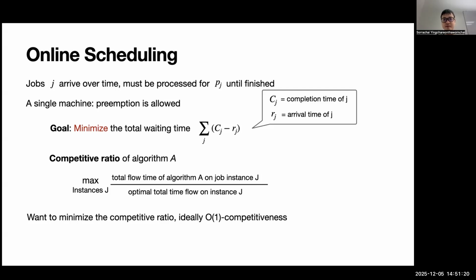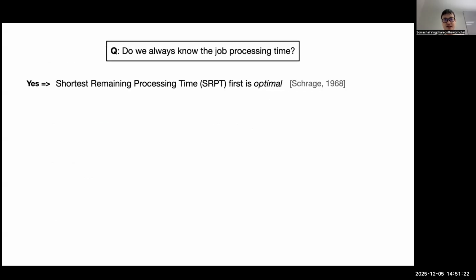And the key question in this area is: do we know the length of the jobs? Do we know the jobs' processing time? If the answer is yes, then good news. The shortest remaining processing time algorithm is an optimal one. So you can do it optimally, even in the online setting.